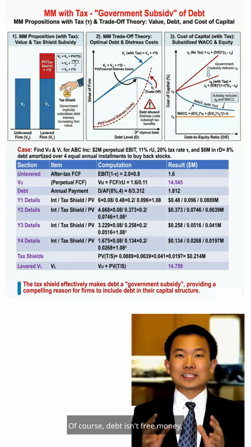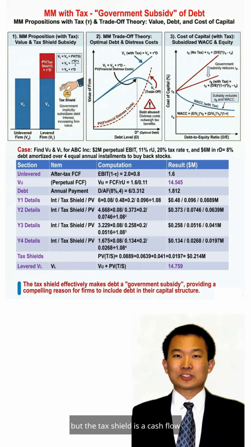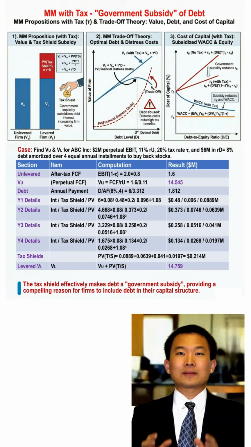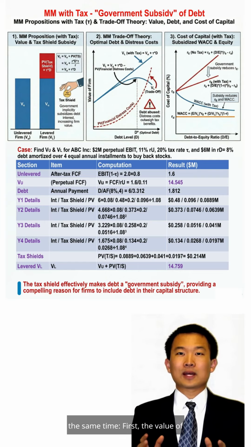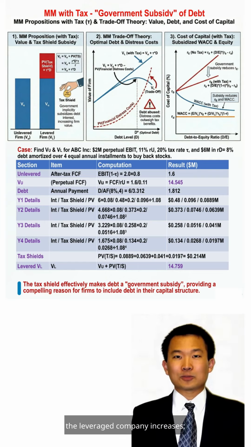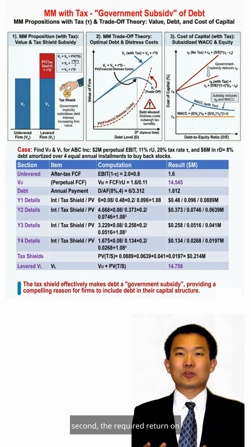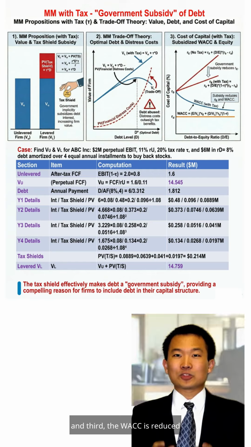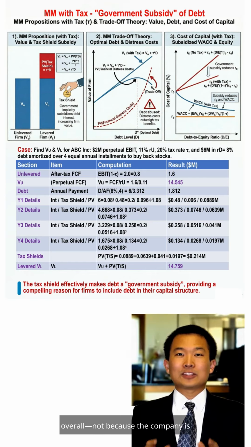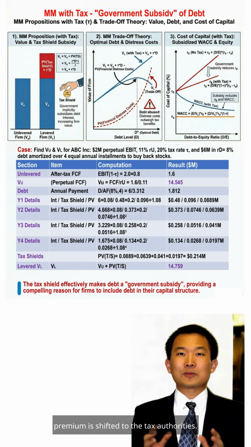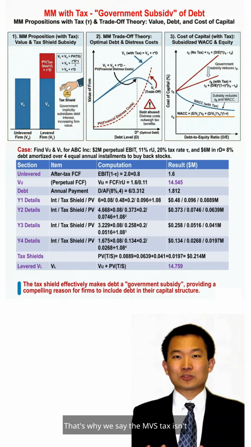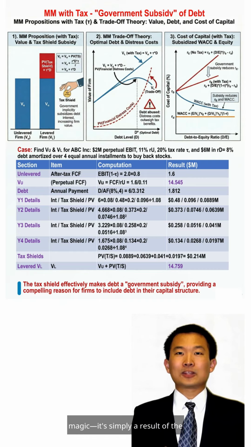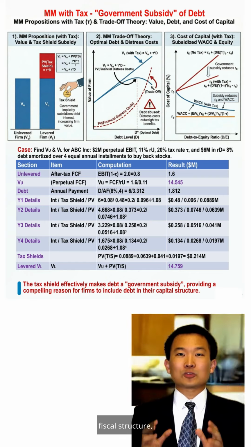Of course, debt isn't free money, but the tax shield is a cash flow subsidized by the government. This leads to three things happening at the same time. First, the value of the leveraged company increases. Second, the required return on equity, R_E, is lowered. And third, the WACC is reduced overall. Not because the company is safer, but because part of the risk premium is shifted to the tax authorities. That's why we say that M&M with tax isn't magic. It's simply a result of the fiscal structure.